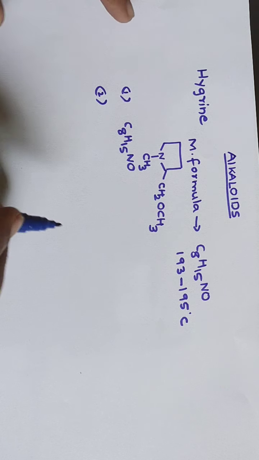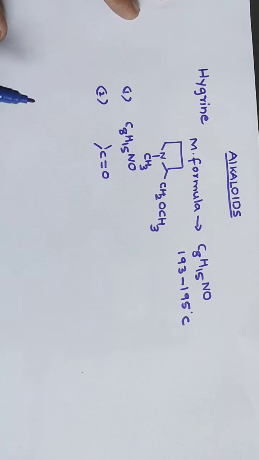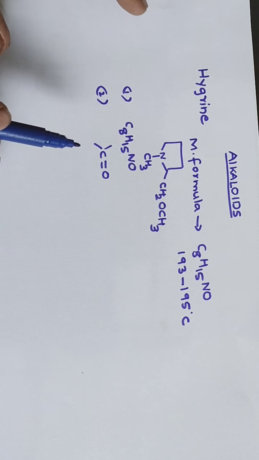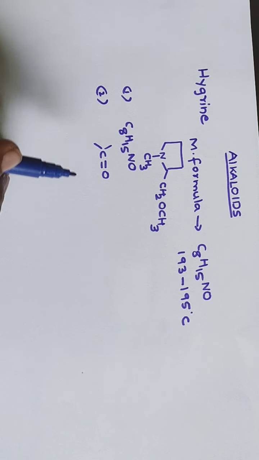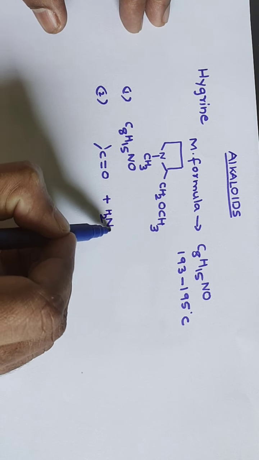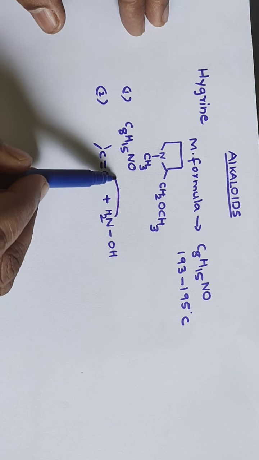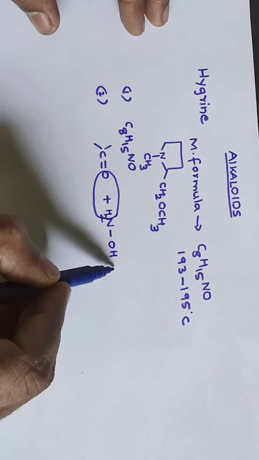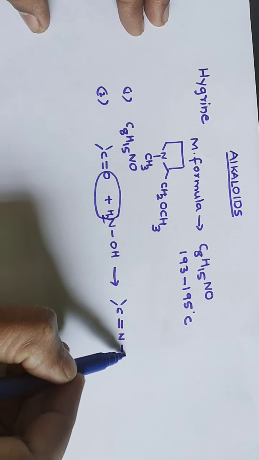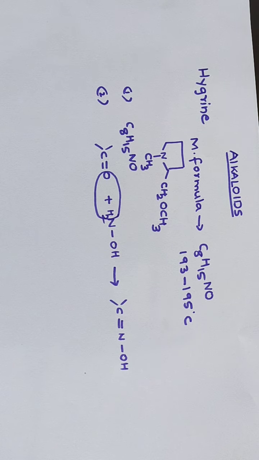If there is a carbonyl group, a C double bond O group, present in any compound, these compounds generally react with hydroxylamine. What is this hydroxylamine? NH2OH. This is hydroxylamine. Aldehydes and ketones react with hydroxylamine to form the corresponding oximes. Loss of water takes place and the corresponding oximes are formed.